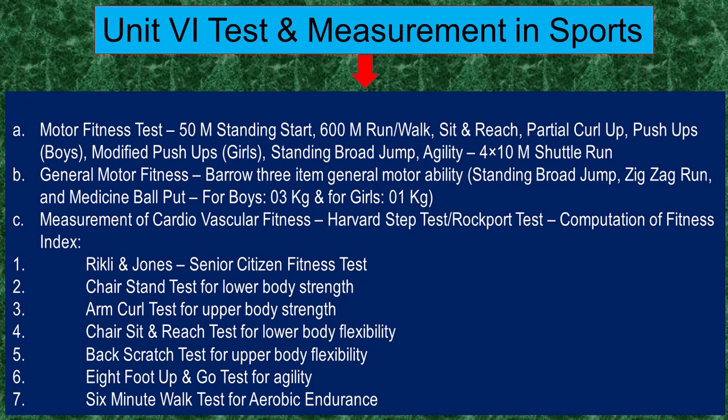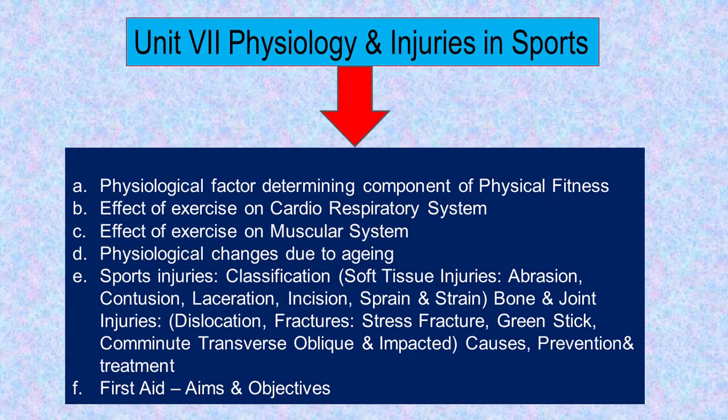In this, we are going to study the Harvard step test and Rockport test. Then there are other tests also: the computation of the fitness index, that is Rikli and Jones senior citizen fitness test, chair stand test for lower body strength, arm curl test for upper body strength, chair sit and reach test for lower body flexibility, back scratch test for upper body flexibility, 8-foot up and go test for agility, 6-minute walk test for aerobic endurance.